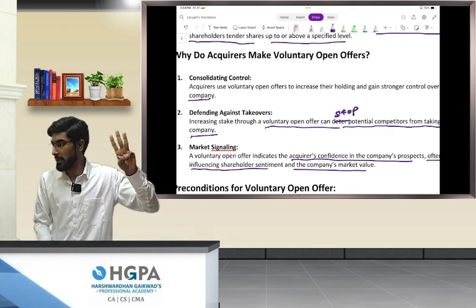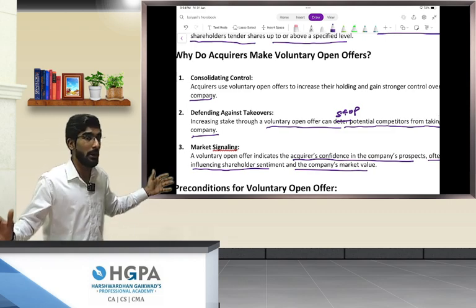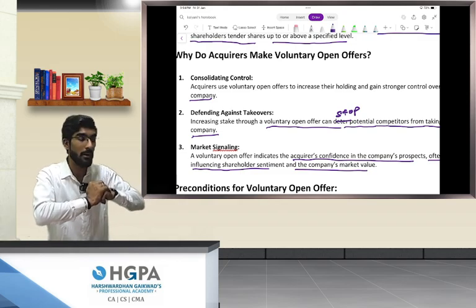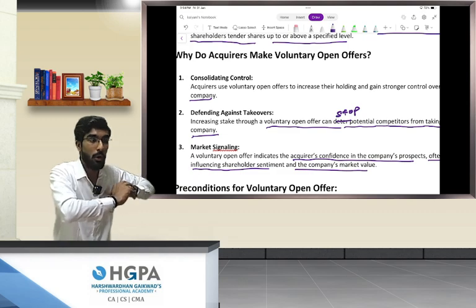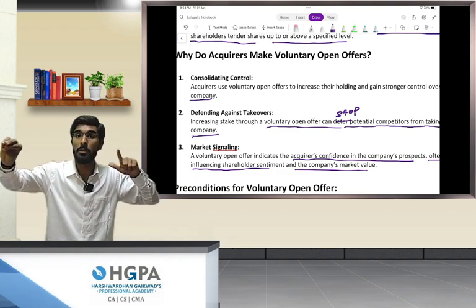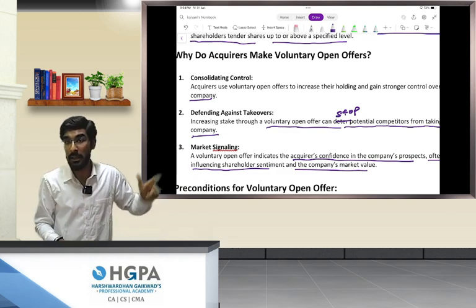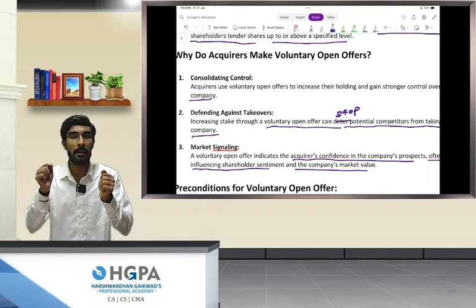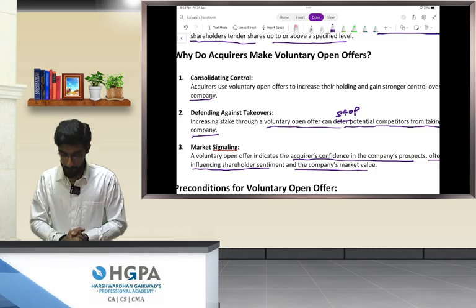Okay, three things we learned. Number one is consolidating control. Why is a voluntary open offer made? Consolidating control to avoid takeovers from the competitors. And number three is signaling market confidence. Clear?